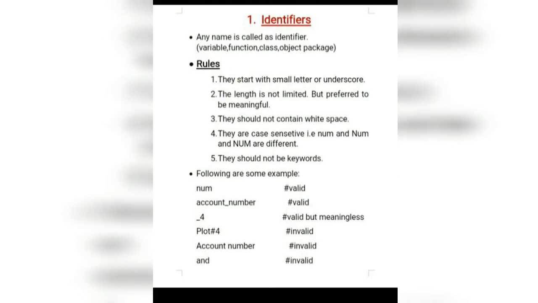Now, the following are some examples of valid and invalid identifiers. num is valid, account_number is also valid, _4 is valid but meaningless, plot#4 is invalid because it includes a symbol, account number is invalid as it contains a space in between, and 'and', which is a keyword, a predefined word, used as an identifier is also invalid.